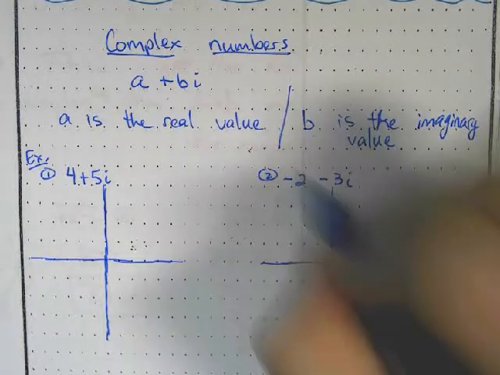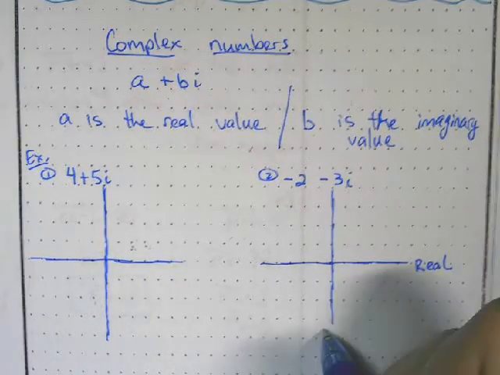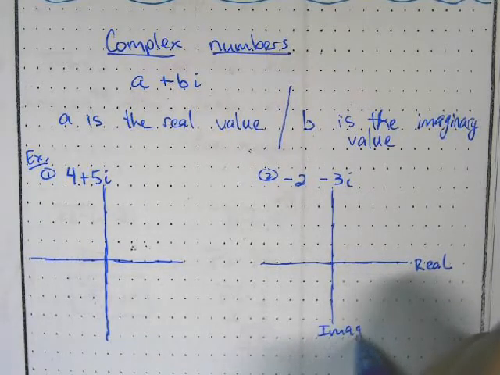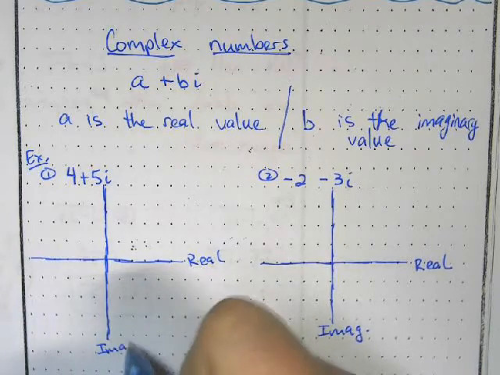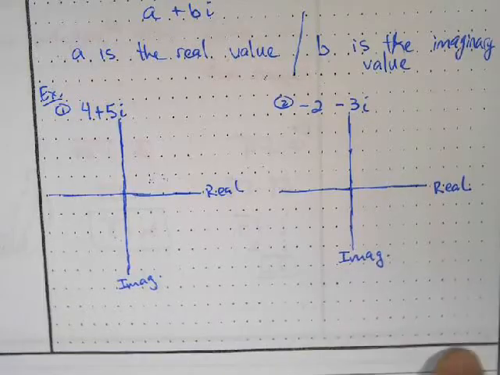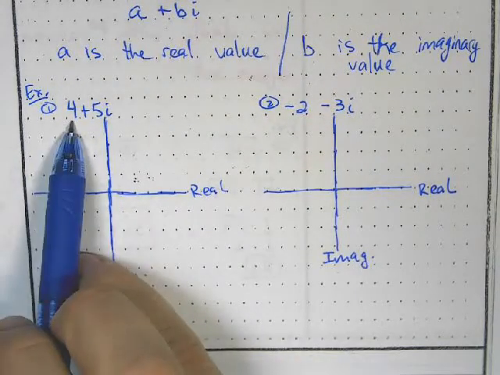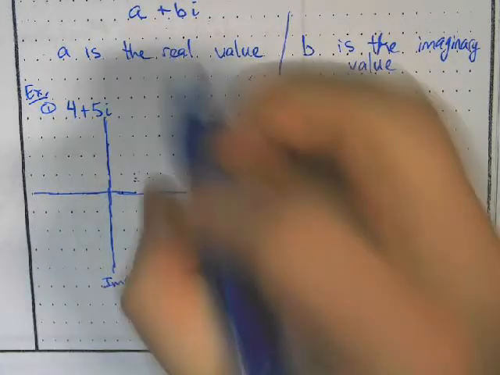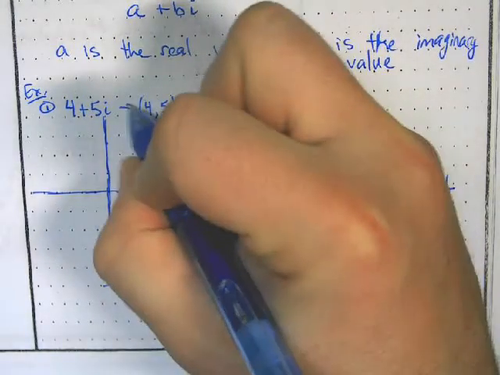So x is the real, and the y is the imaginary. So how I would graph this is I would say, well, my real part is 4, and my imaginary is 5. So I'm really graphing the point 4, comma 5.